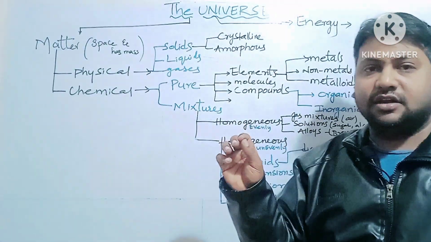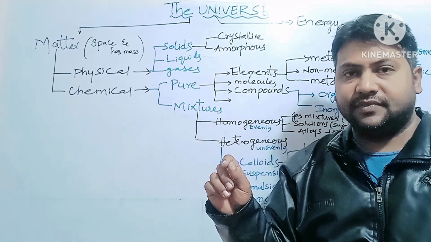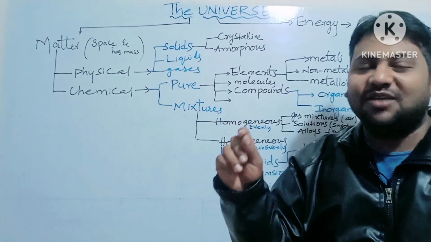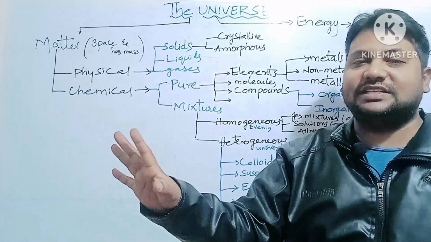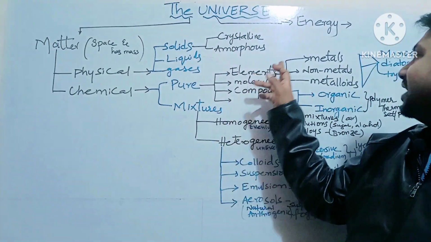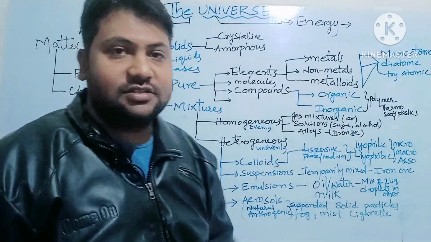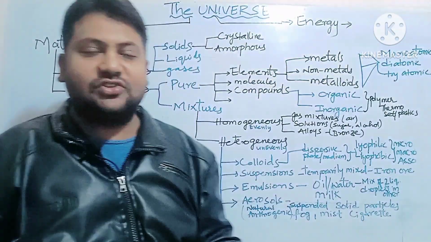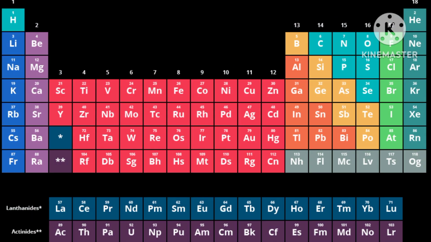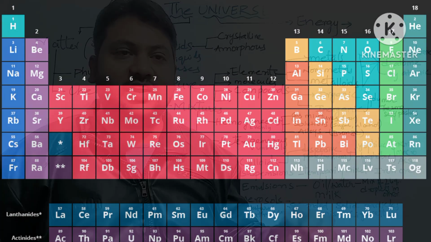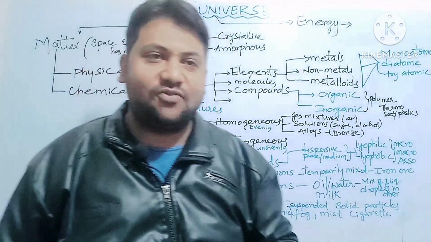They are unique and have a specific atomic number. All the particles are the same, no different particles, and elements are classified into metals, non-metals and metalloids. In chemistry around 118 elements have been discovered so far, each given a specific atomic number. Hope you all are following.